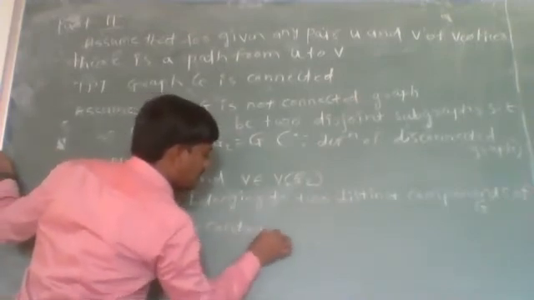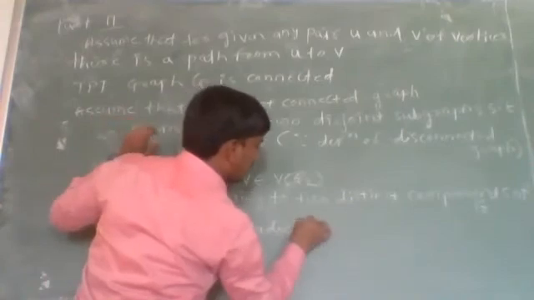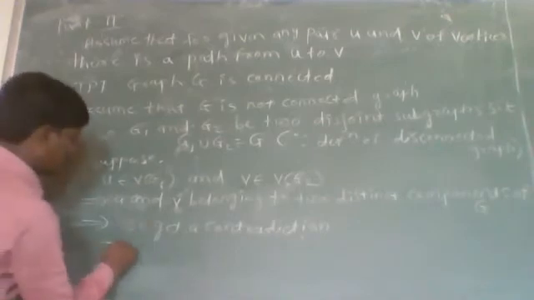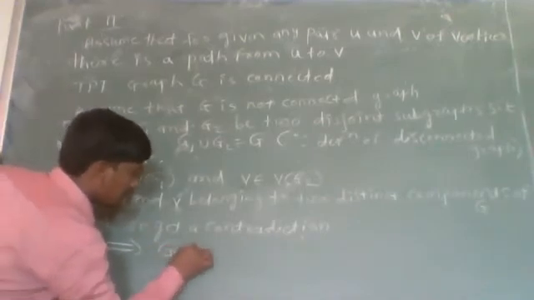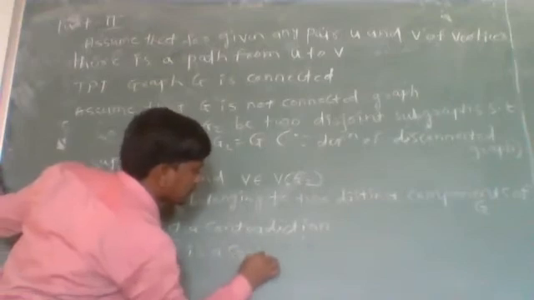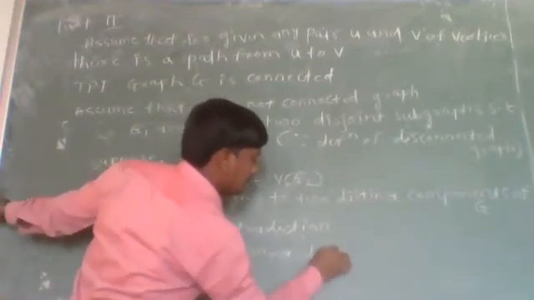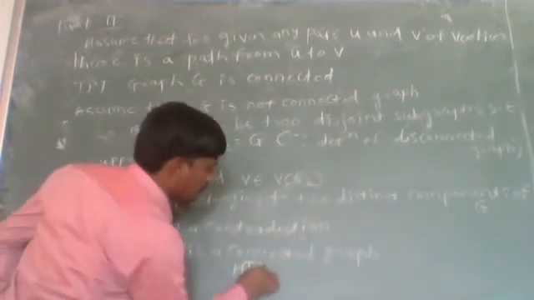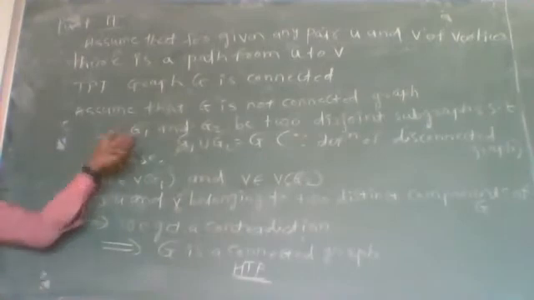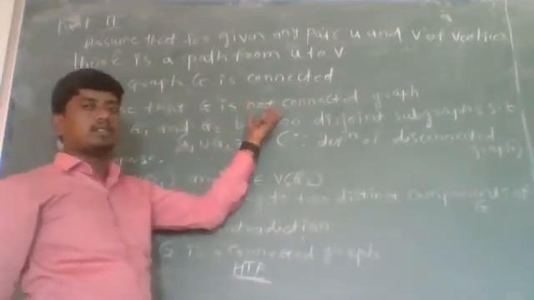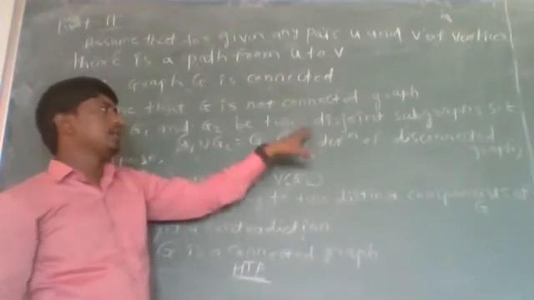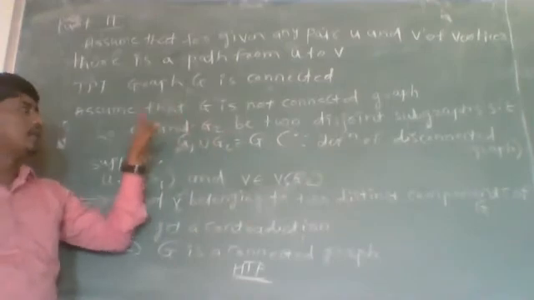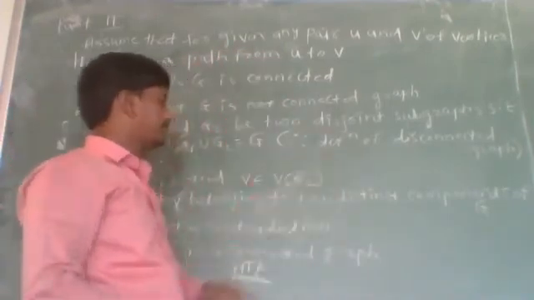And this contradiction arises due to our wrong assumption that graph G is not connected. So from this we can conclude that G is a connected graph, and hence the proof. Here we have proved that if G is a connected graph, then for any given pair u and v of vertices, there is a path joining these two vertices, and if for any given pair u and v of vertices there is a path joining u and v, then the graph G is connected.